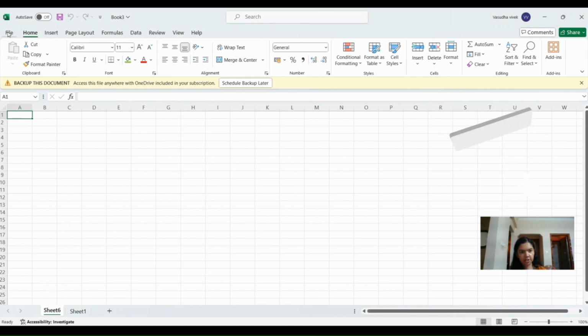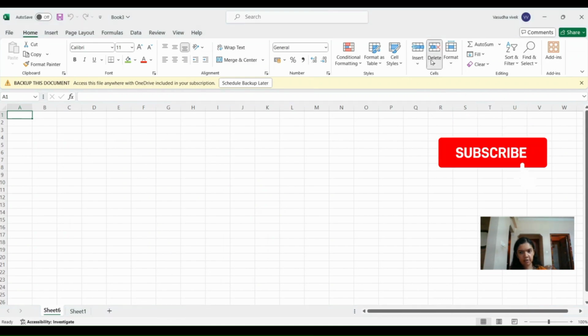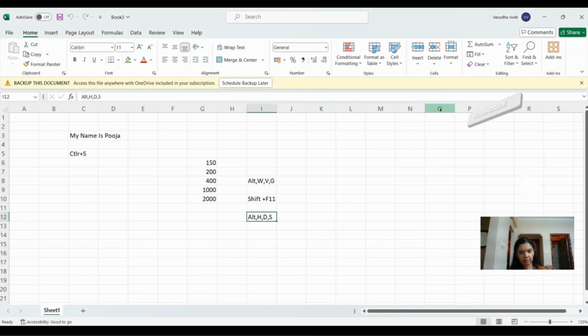And one more method to delete a sheet is under this Home tab. Come here, Delete. Click here and you can see you can delete a sheet from here as well. So just press on Delete.